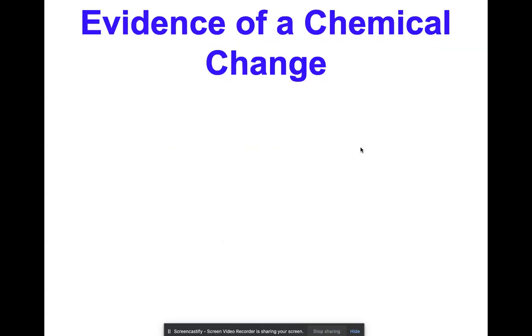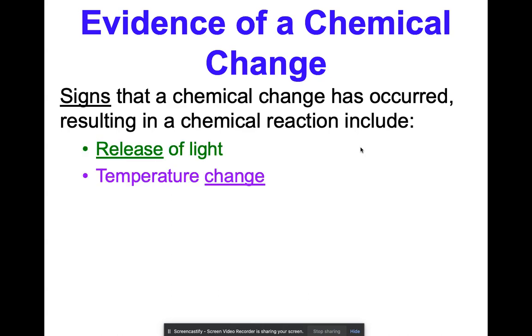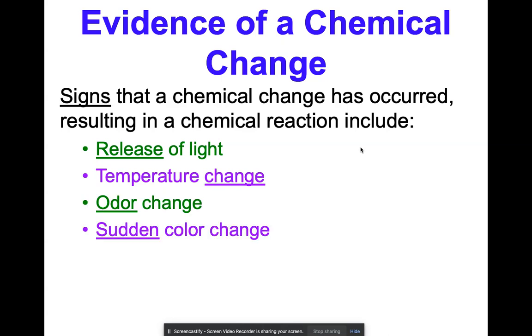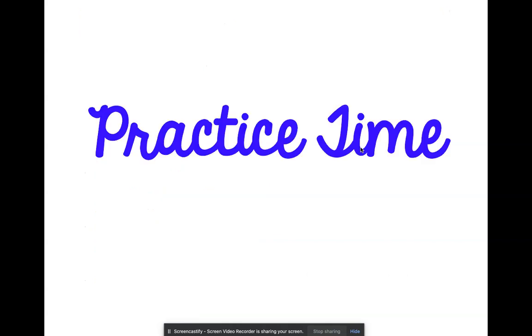All right. So here's some evidence of chemical changes, which become more important once we get closer to actually looking at different reactions. So the signs that a chemical change has occurred, resulting in a chemical reaction, include things like a release of light, temperature change, odor change, sudden color change, gases given off, sudden appearance of a solid called a precipitate. Those are kind of fun to see actually appear in any sort of reaction.